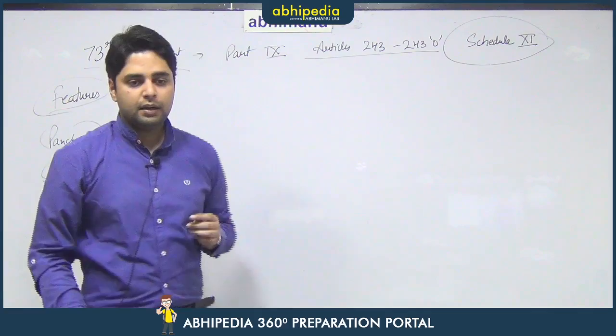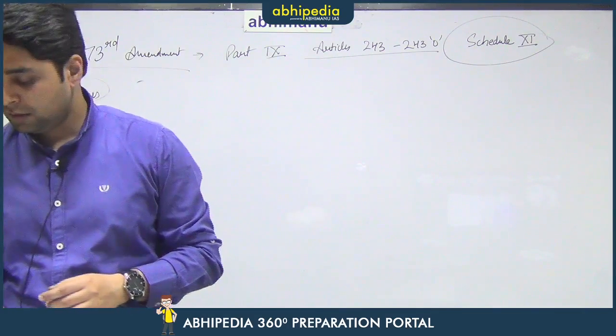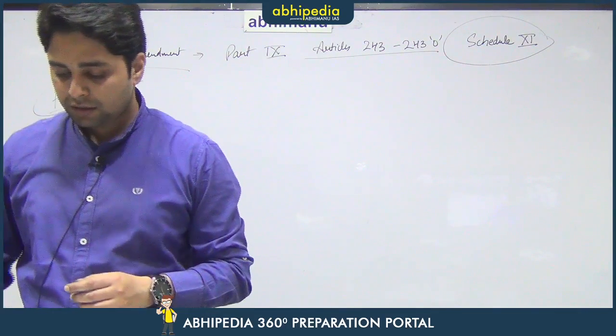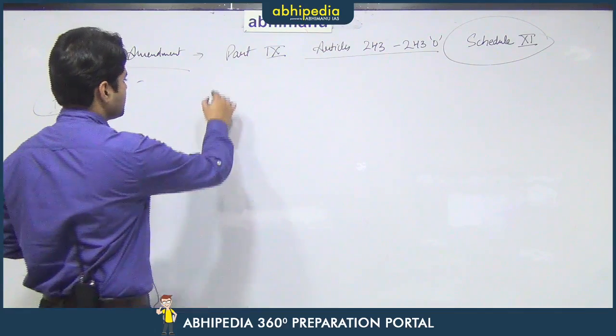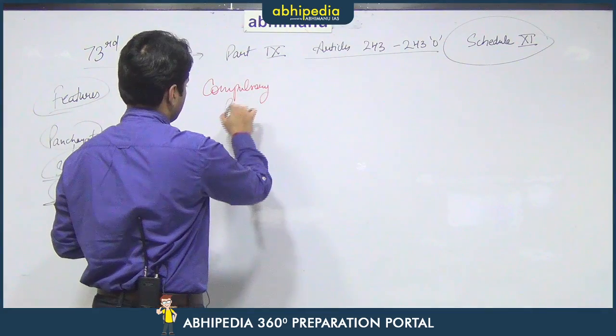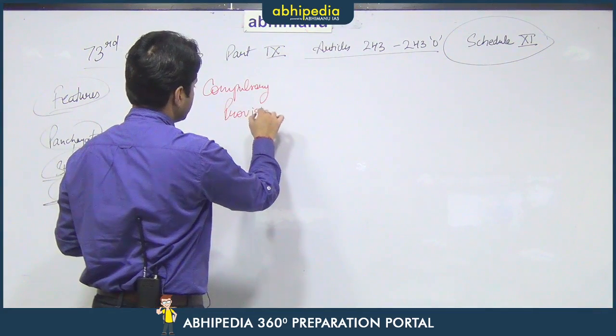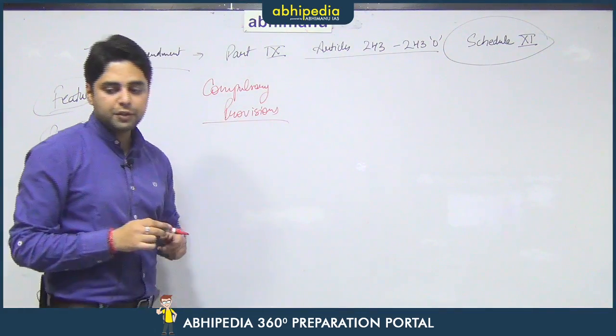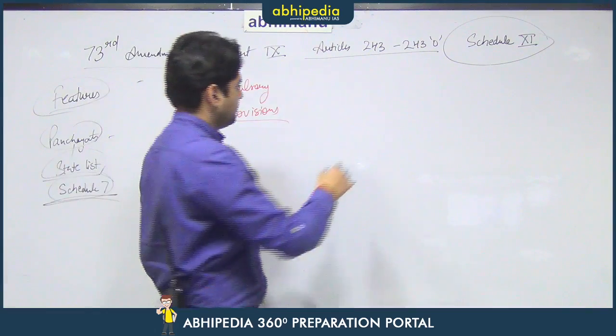Now in the end, let us see 2 sets of provisions. Some provisions are compulsory in nature, while some provisions are voluntary in nature.